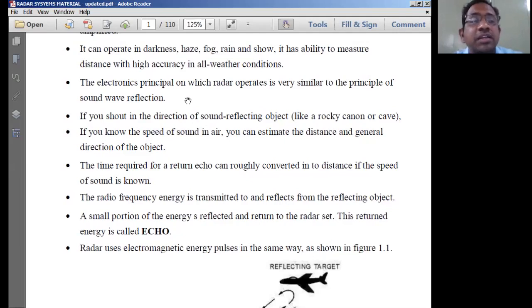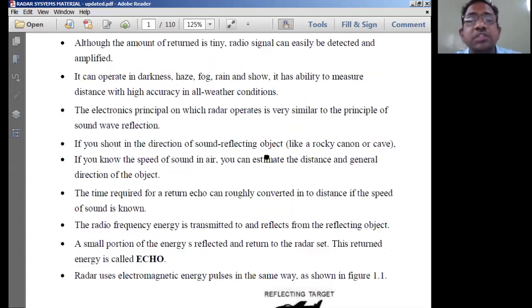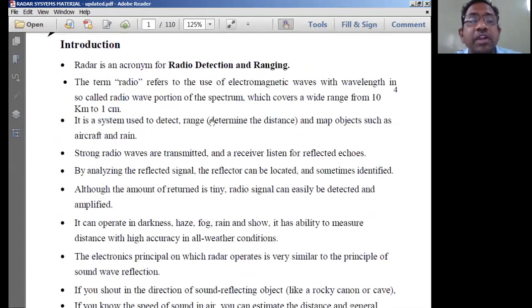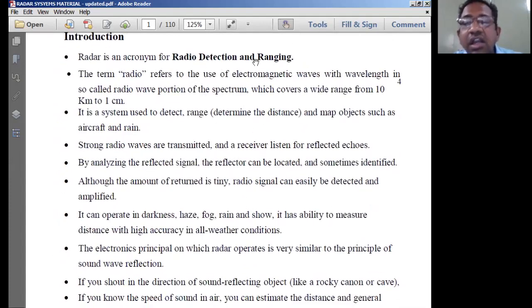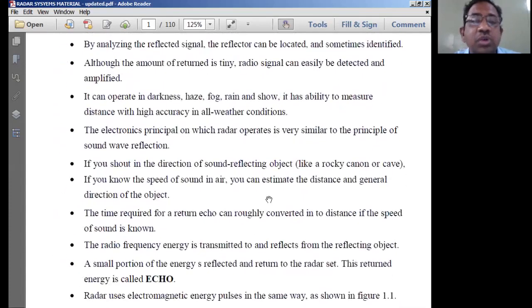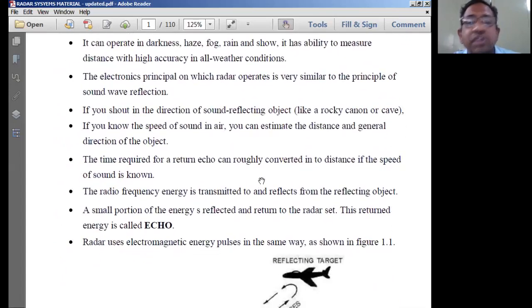Similar to that, the basic job of a radar is to find out the range of the target. That is the basic application. That is why the name was given. The name given for radar is radio detection and ranging. You have to detect the target and you have to range the target. These two are the primary applications of the radar. Whatever other extra things we do in the radar, the basic definition of radar is going to be radio detection and ranging.